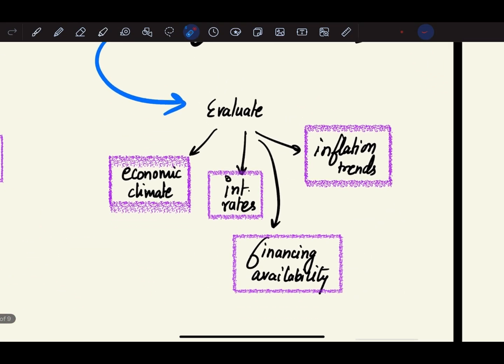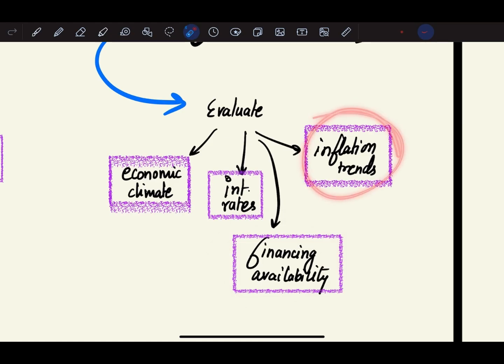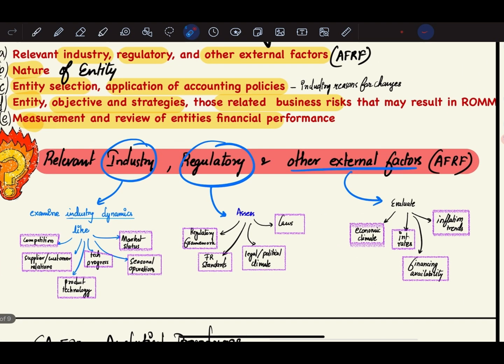So evaluate what is the economic climate in that particular area, what are the interest rates, what is the financing availability, what are the inflation trends. So basically the first point deals with in which industry it is operating, what are the regulatory requirements, what are the other external factors which the auditor needs to keep in mind while understanding the entity and its environment.